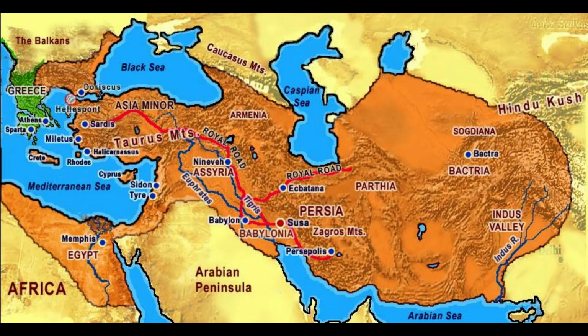Iran's history is marked by a continuous interplay of cultural, political, and religious influences, shaping the nation into the complex and multifaceted society it is today.